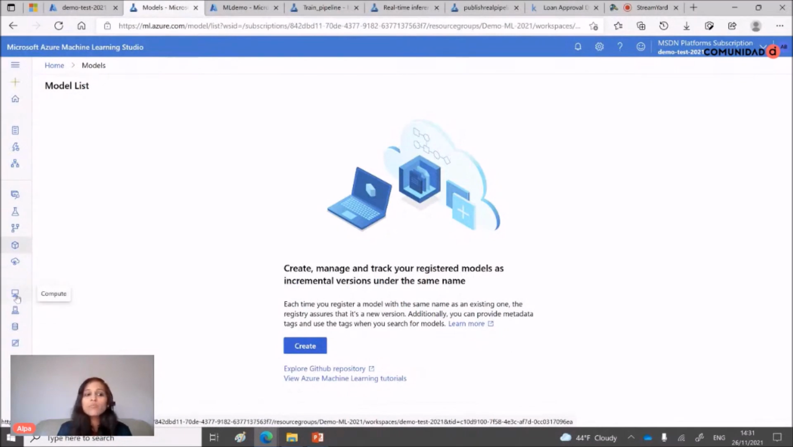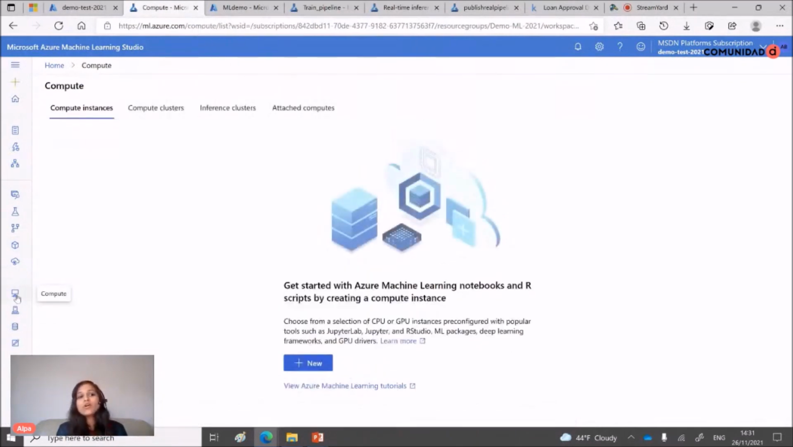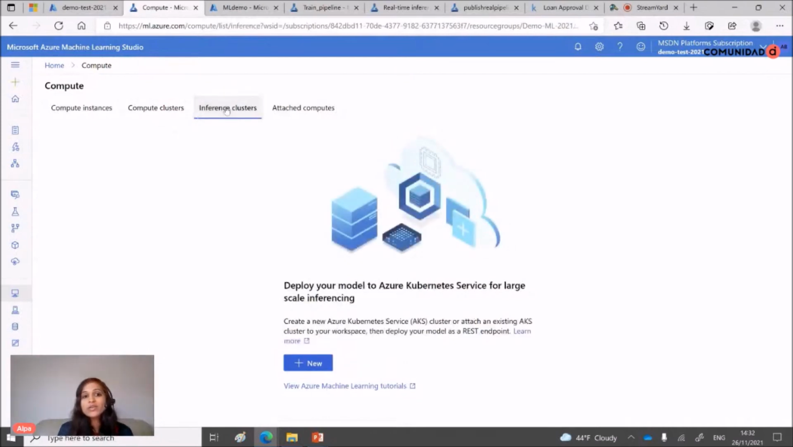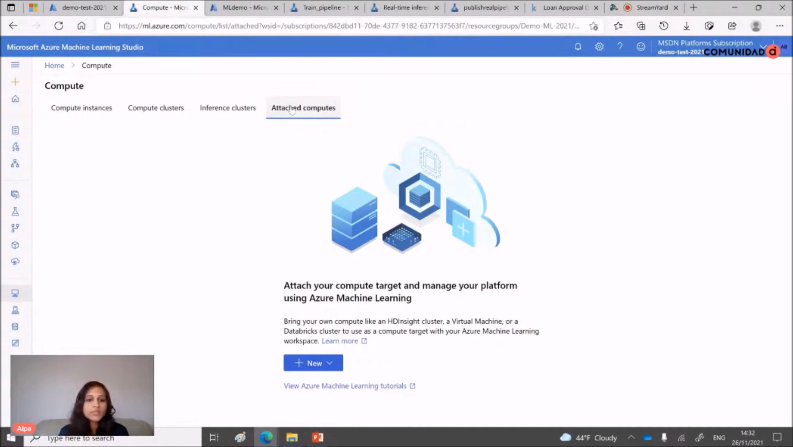And the next one is compute. Here you will create your computes, and there are different types. You can have a compute cluster, an inference cluster, or attached compute, depending on your requirements. You need to create the compute, and you can create it very quickly by clicking just a few buttons. The only thing is, if you don't need it, you should either stop it or delete it, because it's costly.